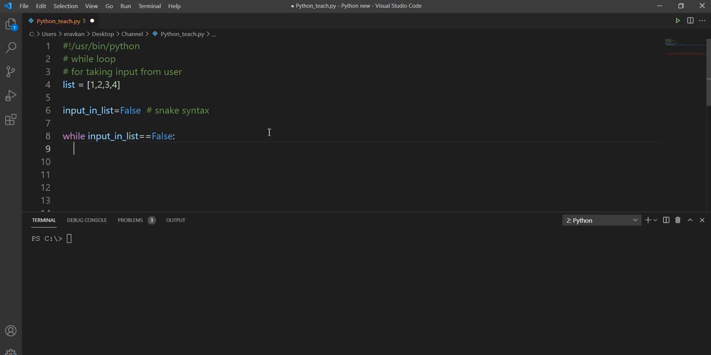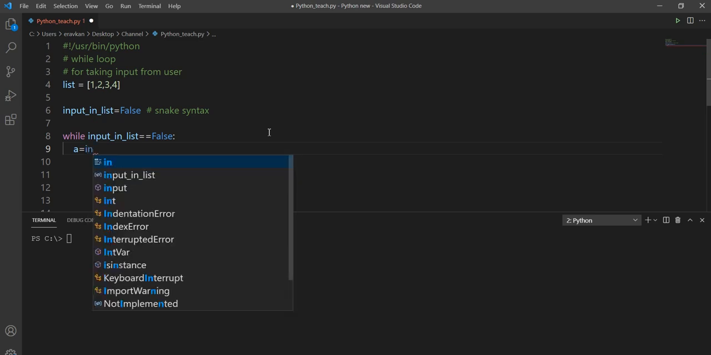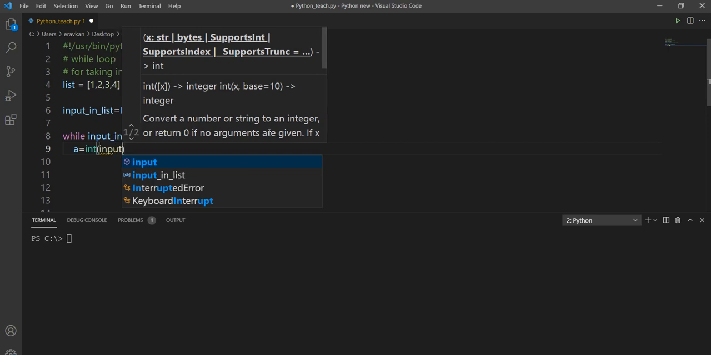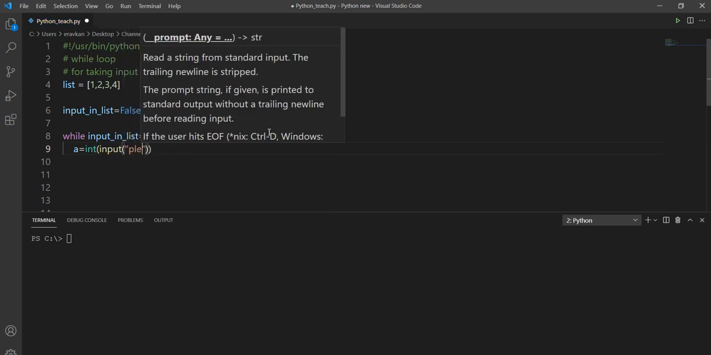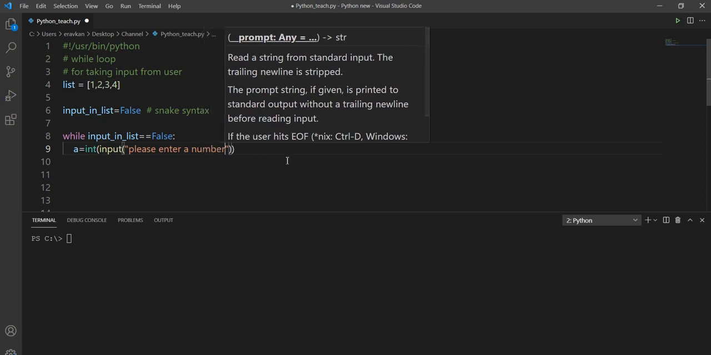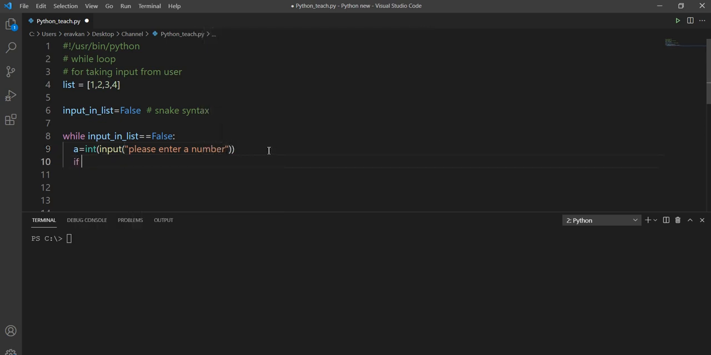False. a equal to int input, I am taking some input from the user, please enter a number. And now I am putting an if statement in my while loop. If a in list, I will set this value equal to True, so I will come out of my loop.